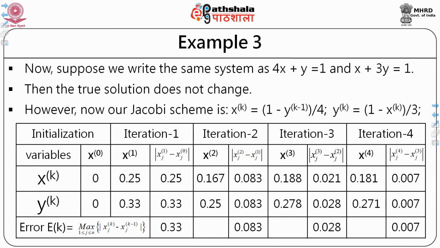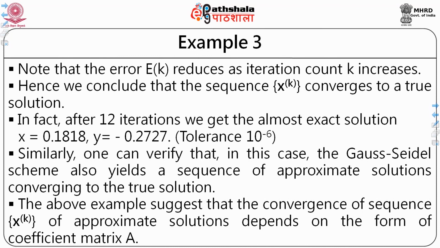You can see here that x_k, y_k is 0, 0. x_1, y_1 is 0.25, 0.33, difference is this, error is this. x_2 equal to 0.167, 0.25, error is 0.83. x_3 equal to this, error is 0.028, and now x_4 is 0.181, 0.271, and error is 0.007. You can see that the scheme converges, started converging.